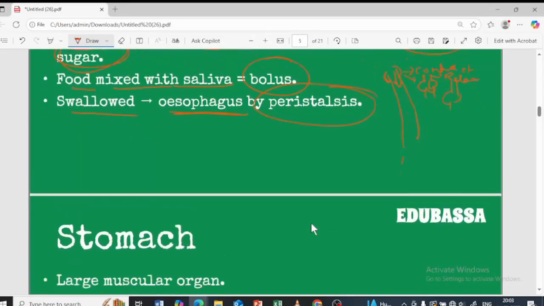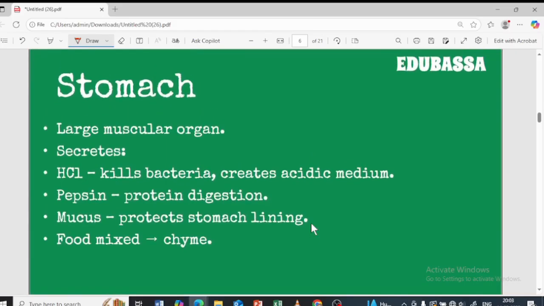Yes. So next to the esophagus, or the food pipe, there's a part called the stomach. It's a very large muscular organ, and what does it secrete? It secretes three juices: HCl, pepsin, as well as mucus. HCl is present, pepsin is present, as well as mucus.